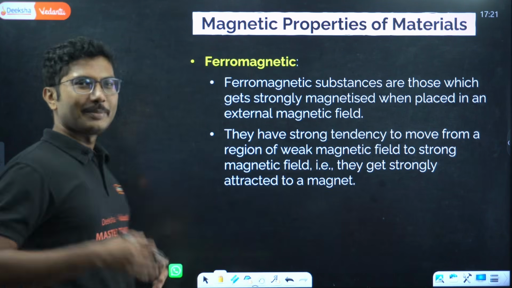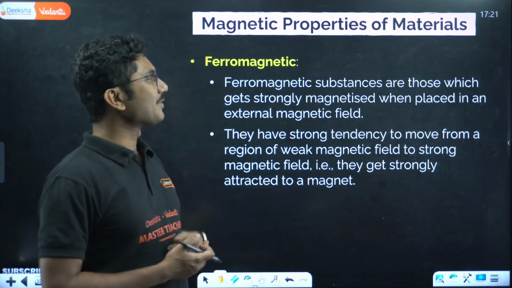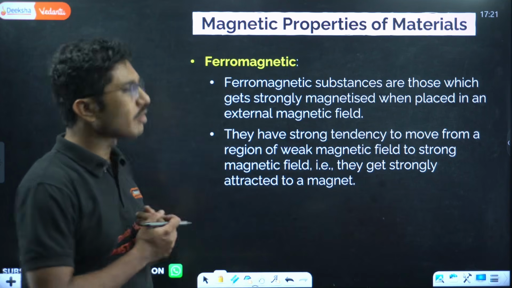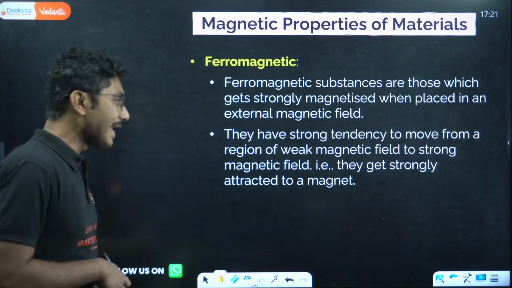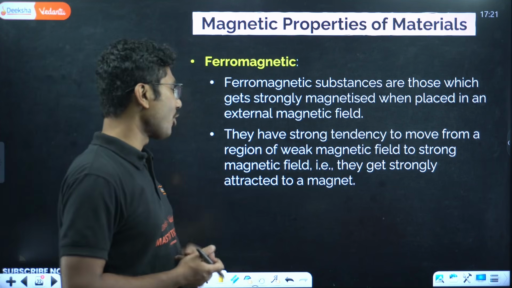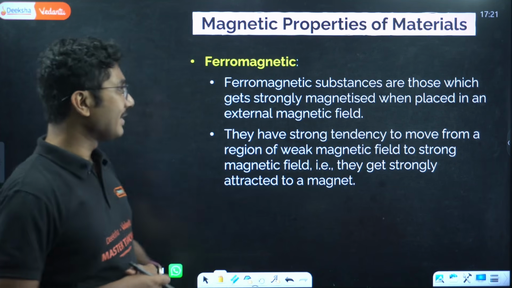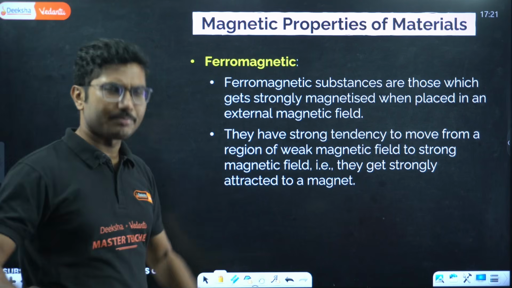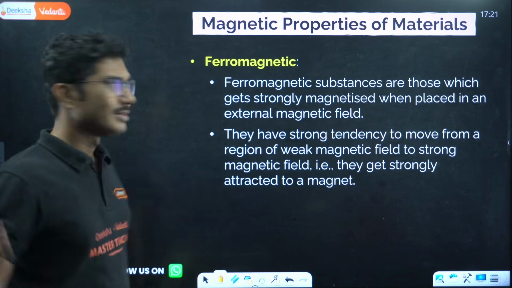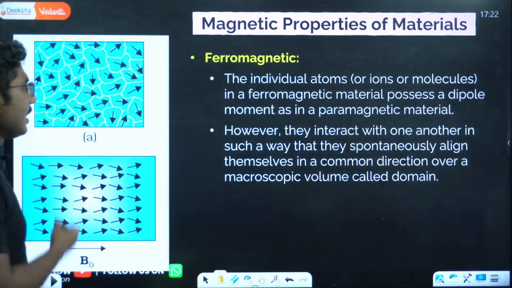So they are the big annas. Ferromagnetic substances are those which get strongly magnetized when placed in an external magnetic field. They have a strong tendency to move from region of weak magnetic field to strong magnetic field. They get strongly attracted by the magnet. So iron piece, nickel, cobalt, they are the examples of ferromagnetic materials.